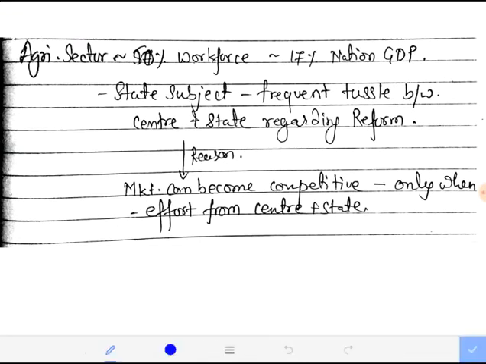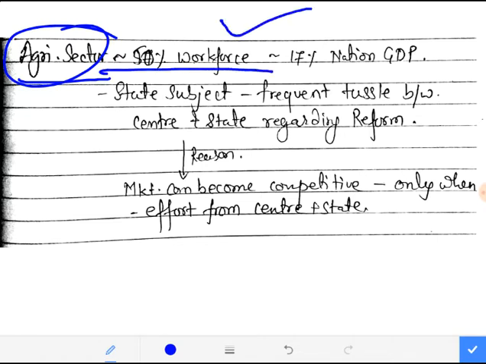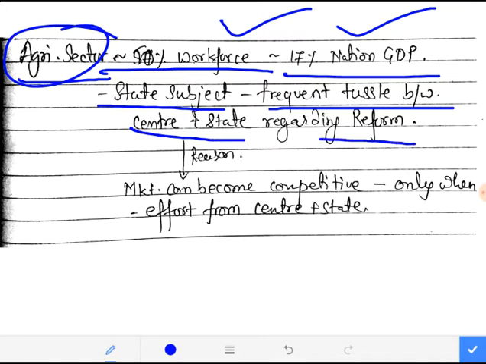So let's see, guys. Firstly, I've always said that we'll deal with the agricultural sector. We'll give basic facts, like it constitutes around 50% of the workforce, but still it provides around 17% of the nation's GDP, and the sector is subjected to frequent tussle between the center and state regarding reform.